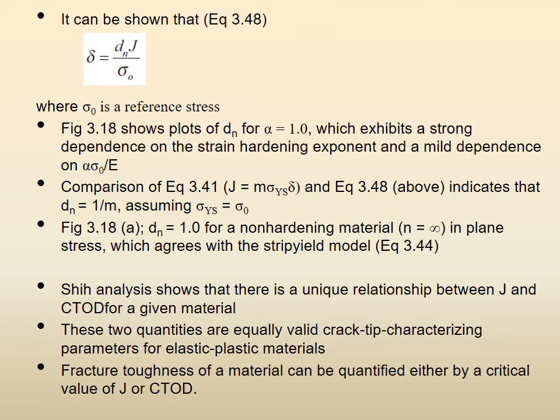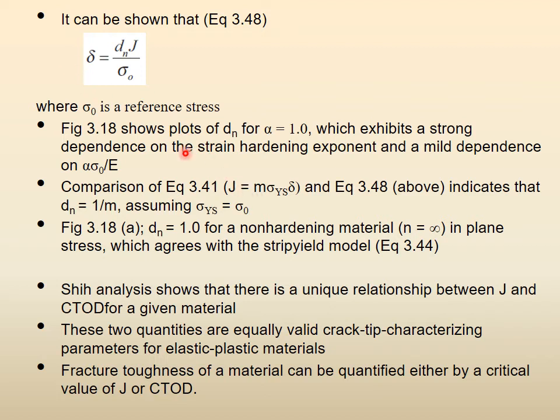So now back here, it can be shown, right? dn is equal, for alpha is equal to 1, which exhibits a strong dependence on the strain hardening exponent, right? And a mild dependence upon this. So the strain hardening is n, right? And so on. So now you understand that. We will go to the next page. We will see this figure and it will be more clear. Comparison of this equation, J is equal to M sigma Y delta, and this equation, from here, J is equal to sigma naught delta upon dn, right?